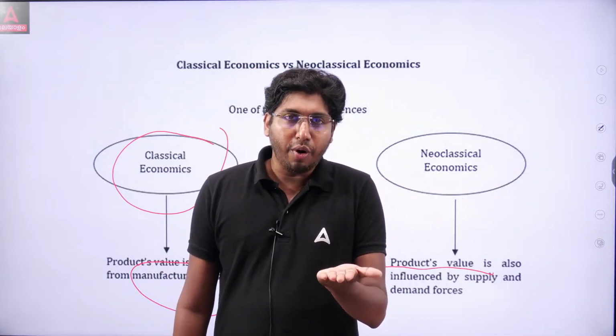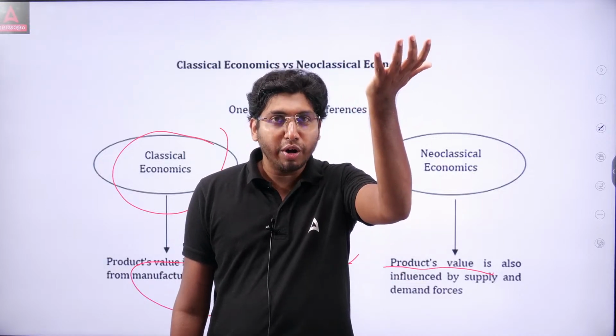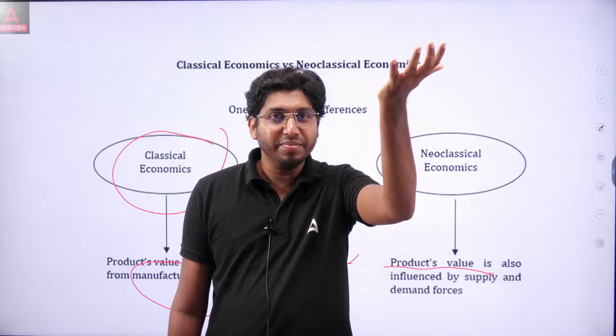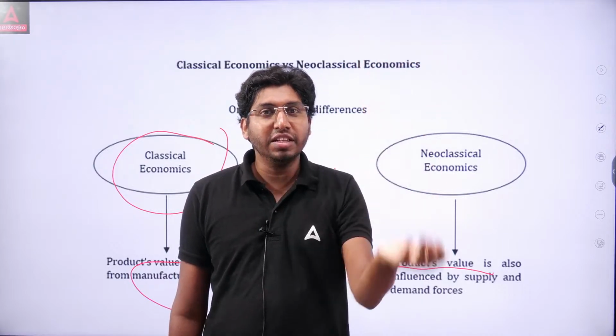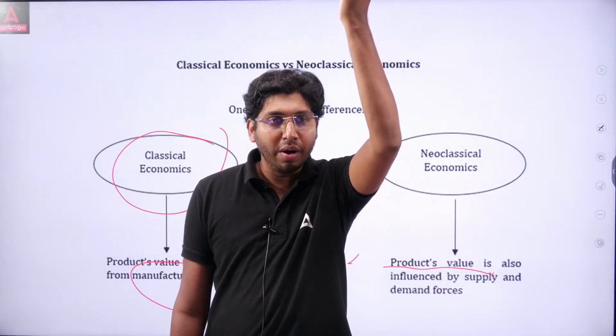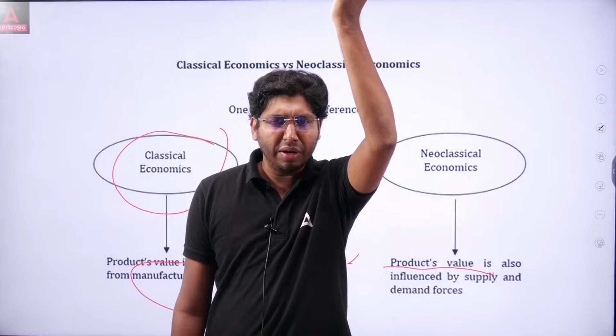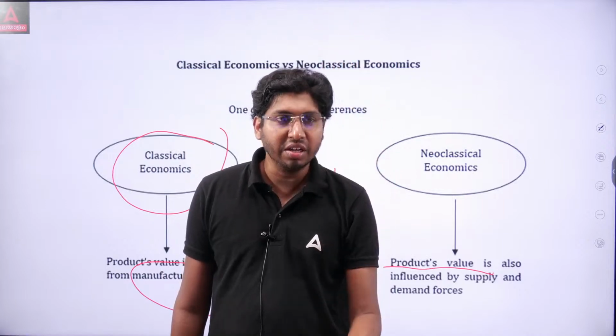If a particular product has more demand in the market, people are buying more and more of it with their income. That means the product has more value, and then the supply will increase. And if people start purchasing less of a product, that means supply will decrease.